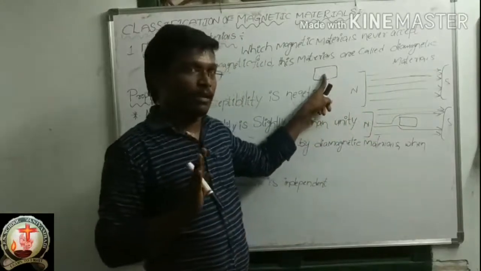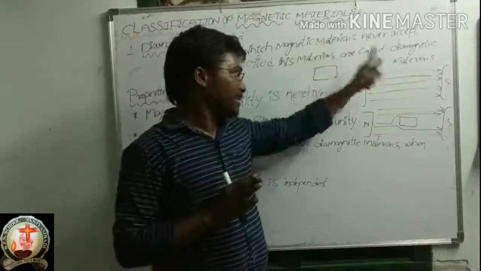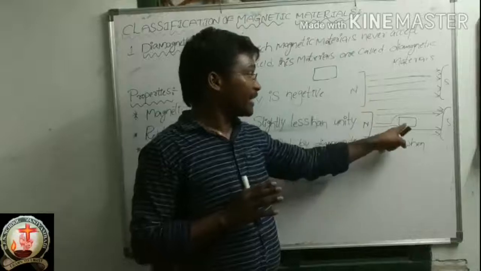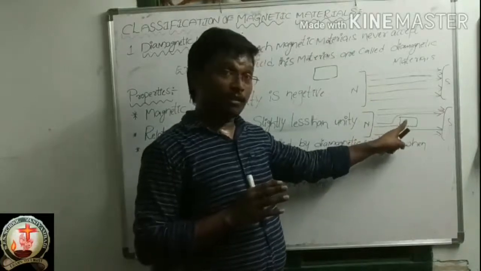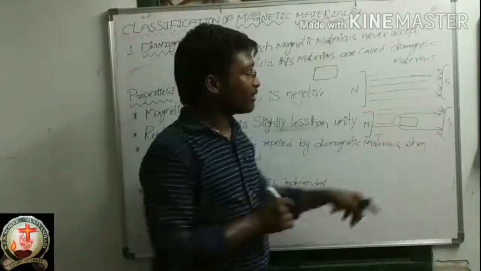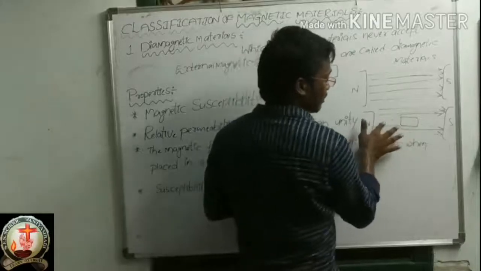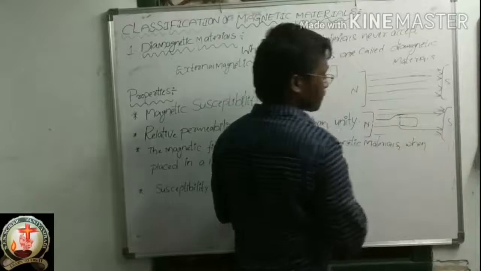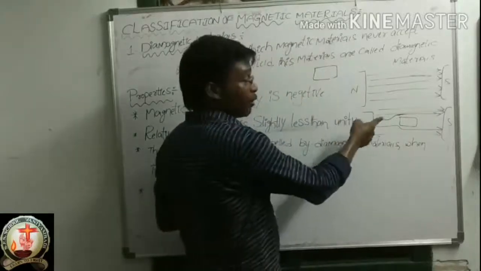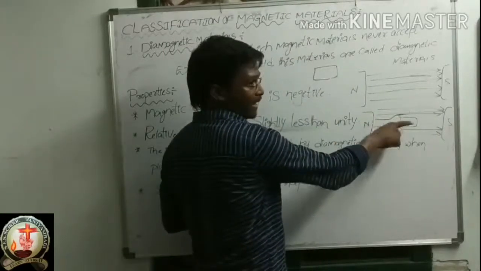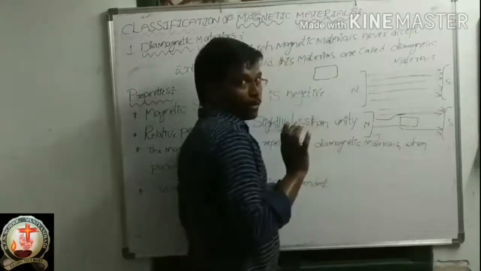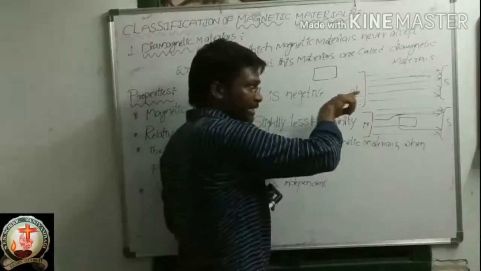Now I am placing this magnetic material here. After placing it, what is happening to the direction of the magnetic field lines? Before placing this magnetic material, the direction of the magnetic field lines is straight. Correct?